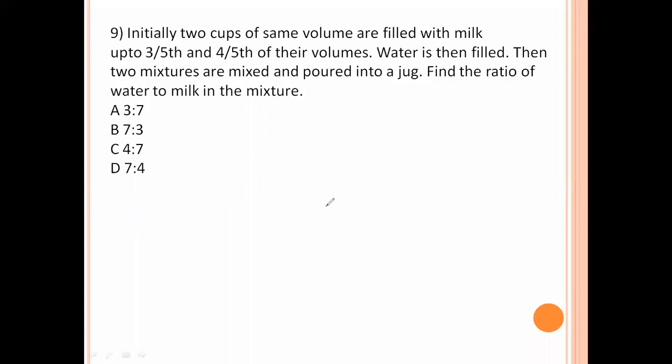Initially, 2 cups of the same volume are filled with milk up to 3/5 and 4/5 of their volumes. Water is then filled. Then the 2 mixtures are mixed and poured into a jug. Find the ratio of water to milk in the mixture. Here in the first one, milk is 3 by 5. Here, milk is 4 by 5. 3 plus 4, 7 by 5. Water in the first one is 2 by 5, and here 1 by 5, so 3 by 5. So the 5 cancels. Water to milk is 3 is to 7. Option A is the right answer.